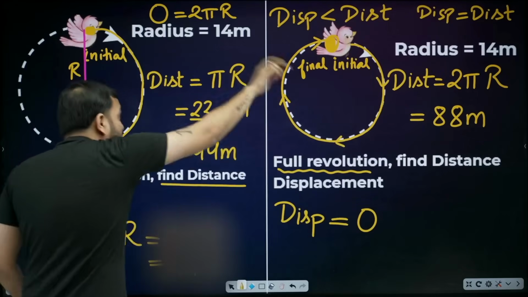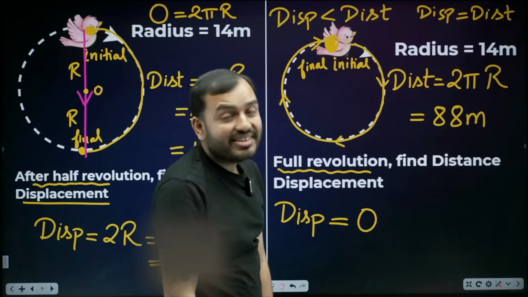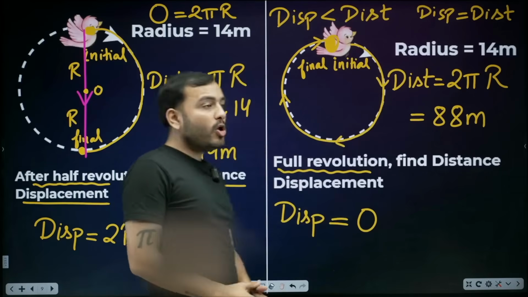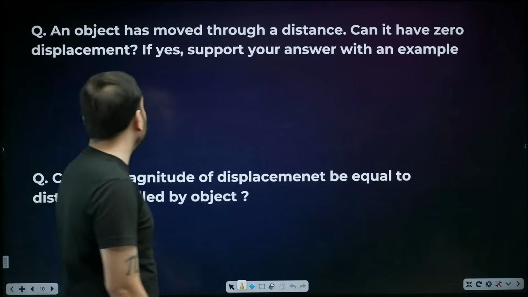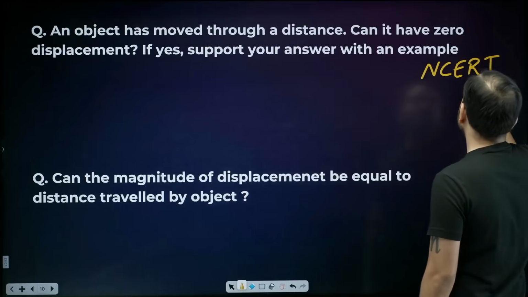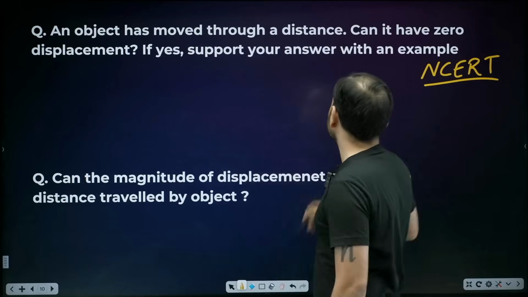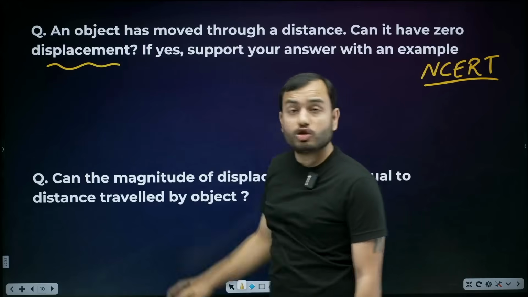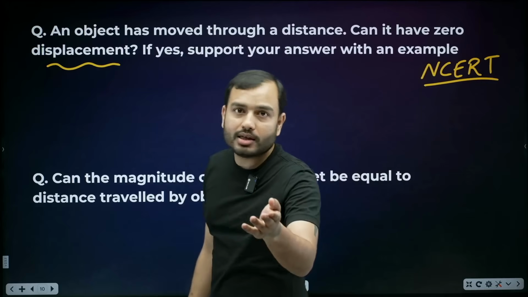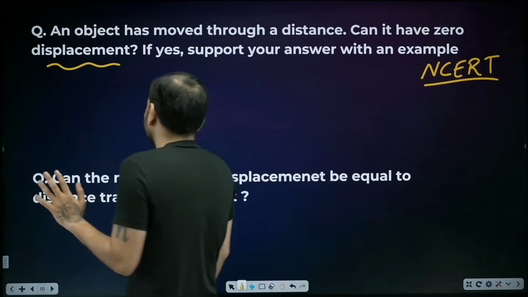So beta, displacement can be 0 even though the body is moving. Once the body has started moving, its distance can never be 0. No. But displacement 0 is possible. I have written it here. It is written in NCERT. It's a question: an object has moved through a distance. It has traveled some distance. Can it have a 0 displacement? If yes, then support your answer with an example. But don't give that example about being born in the same hospital and dying in the same hospital. Don't write such a dark answer.